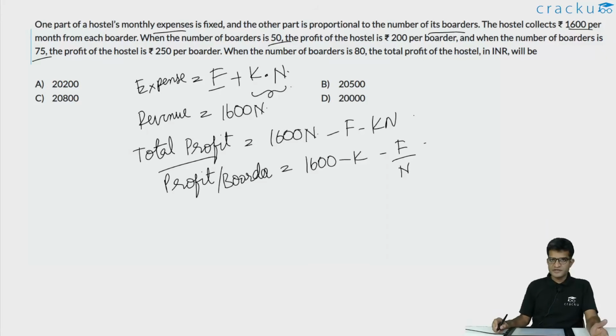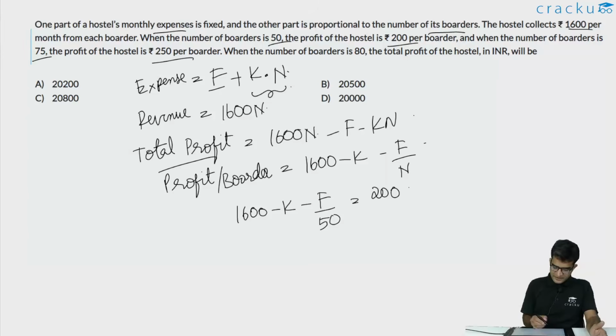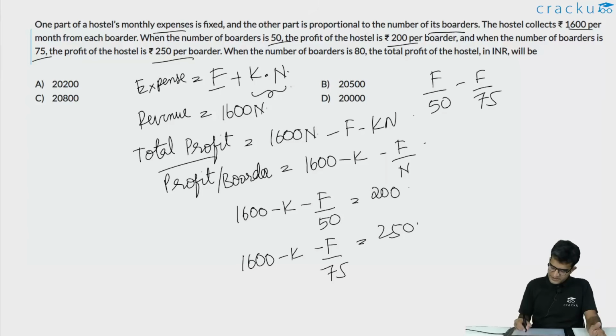So when the number of boarders is 50, the profit per boarder will be 1600 minus K minus F divided by 50. This we are told is equal to 200. And when the number of boarders is 75, the profit per boarder will be 1600 minus K minus F by 75. This we are told is 250. So if you subtract the first equation from the second equation, we are going to get that F by 50 minus F by 75 is equal to 250 minus 200, which is 50.